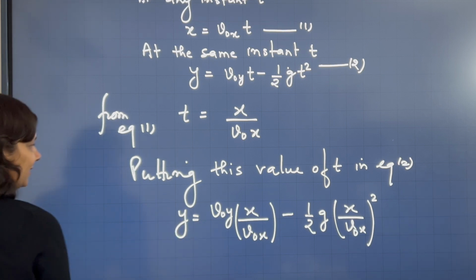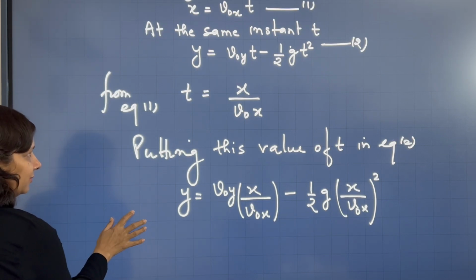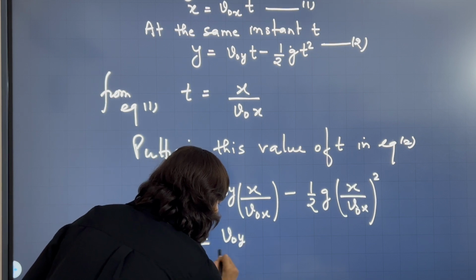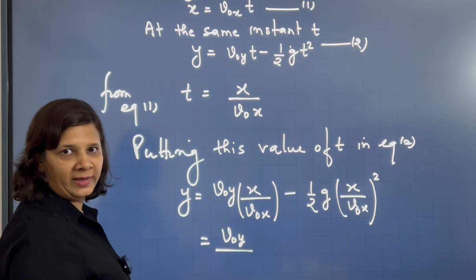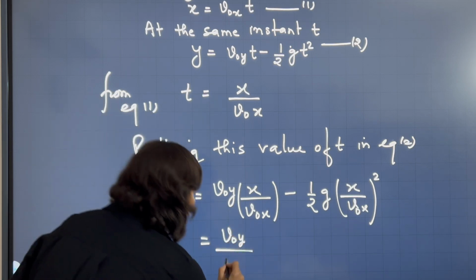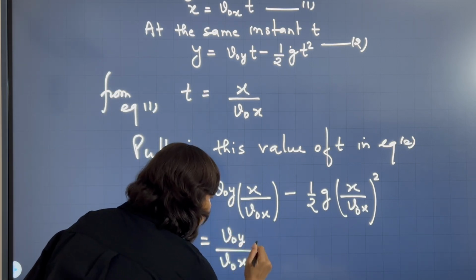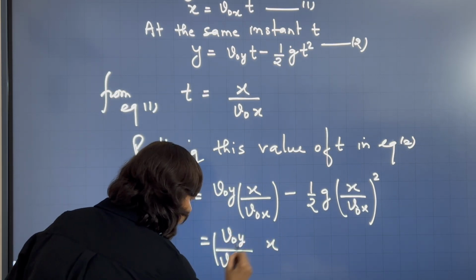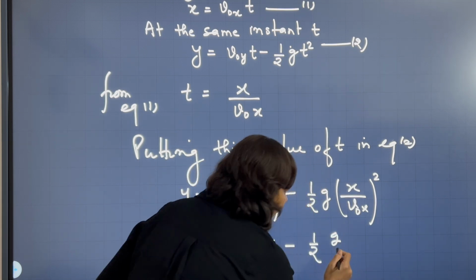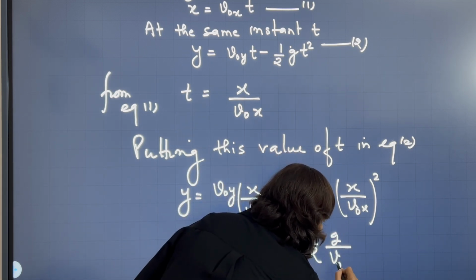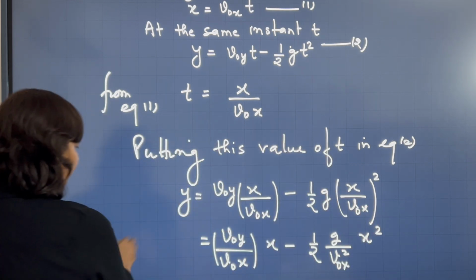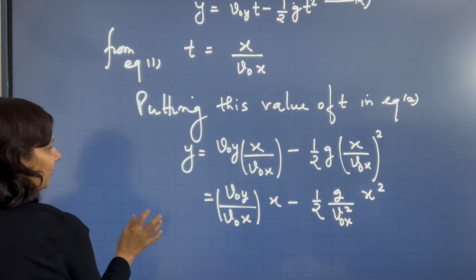Now let us rearrange this equation in a little nicer way. We know the value of v naught y and v naught x. v naught y is v naught sine theta, v naught x is v naught cos theta, into x minus half g. I just take v naught x separately and x square. Now this is a very, very nice form.